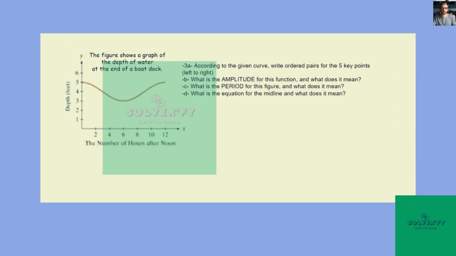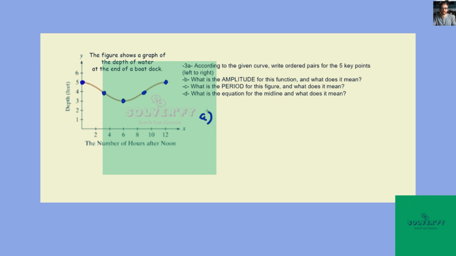The five key points would be one, two, let's see, I think it should be like this. 1, 2, 3. The next one would be the maximum. Actually, I think this would be 3 right here, yeah.